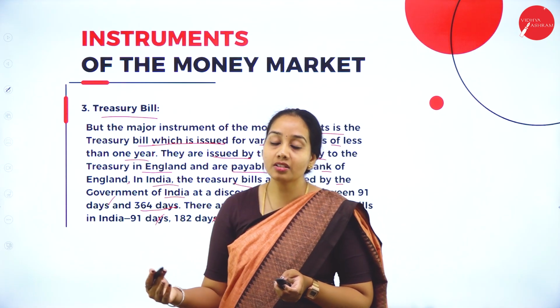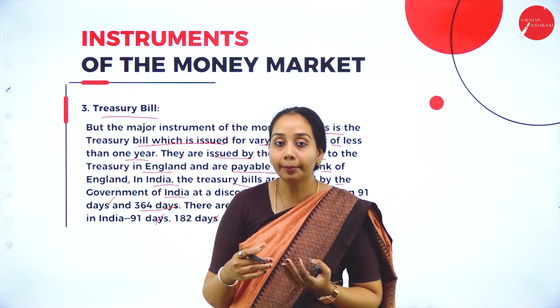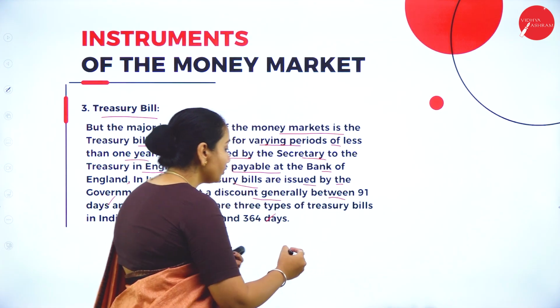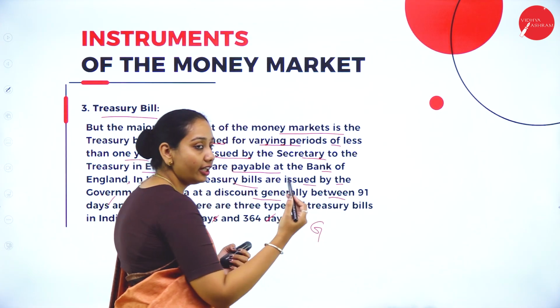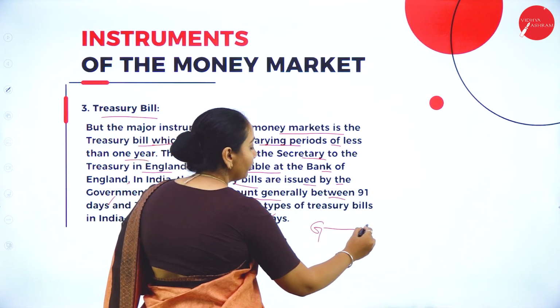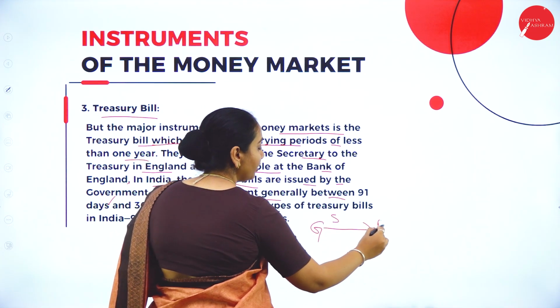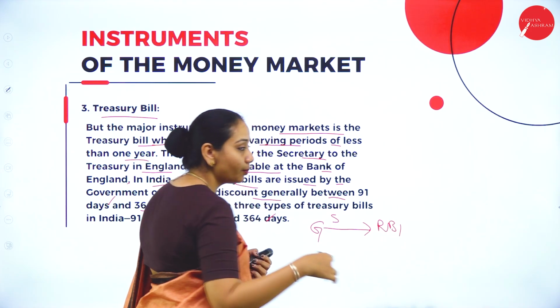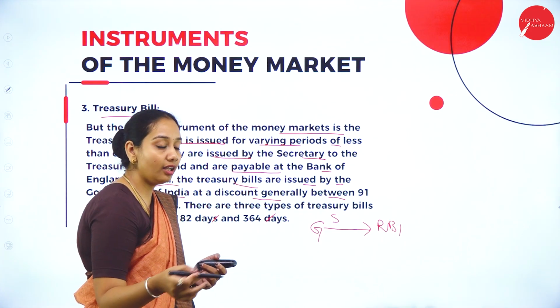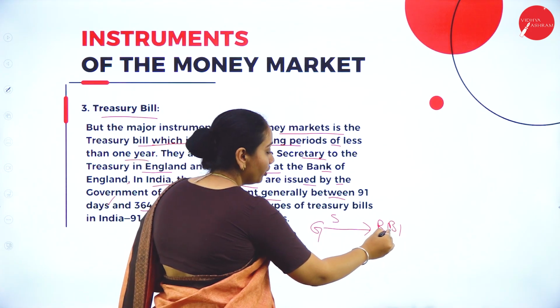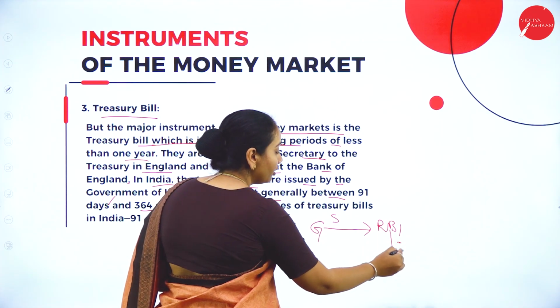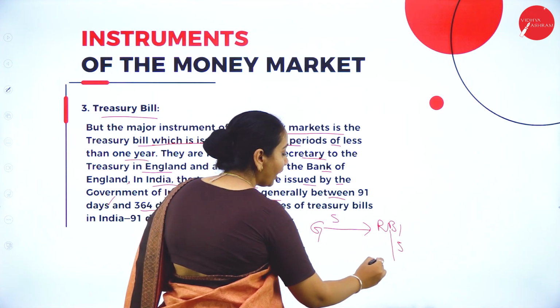So treasury bills is also a concept. Say for example, the government is in need of some money. So the government is going to sell the securities to the RBI, or to the apex body in that particular country. Now what the RBI is going to do is sell the securities to the banks,